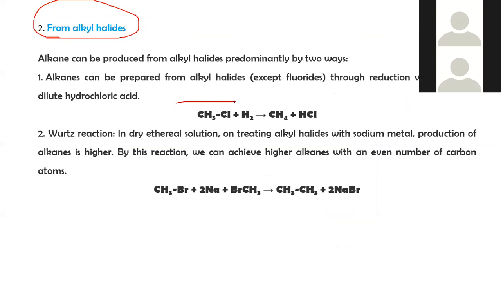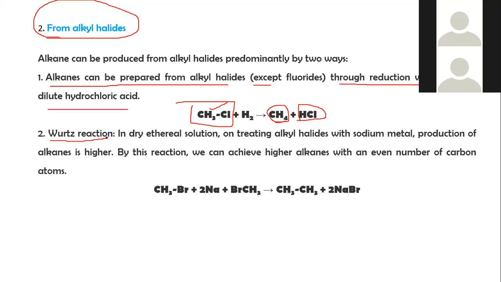So this is methyl chloride, and through reduction with zinc and dilute hydrochloric acid, it forms methane.